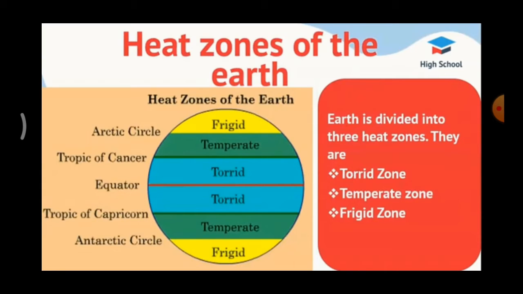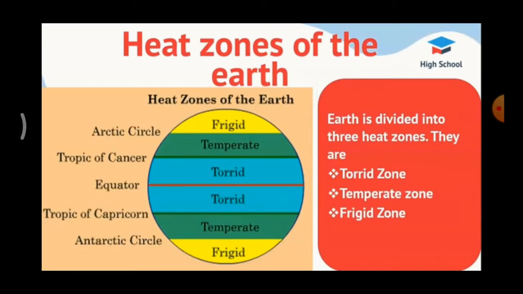So what is torrid zone? It is a region between the Tropic of Cancer and the Tropic of Capricorn. See this picture, the center part, the red line, is called the equator. Above the red line, one green line is there, that is called Tropic of Cancer. Below that red line, one green line is there, that is called Tropic of Capricorn. The yellow part is called frigid zone. The Arctic circle is the frigid zone. Downside, the Antarctic circle, that yellow line, that is also the frigid zone.